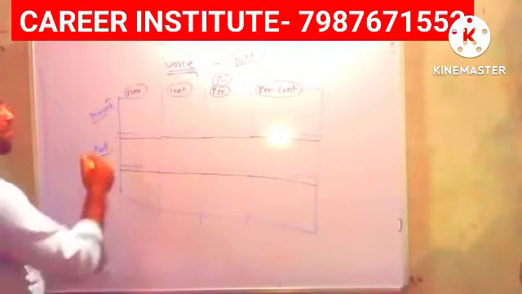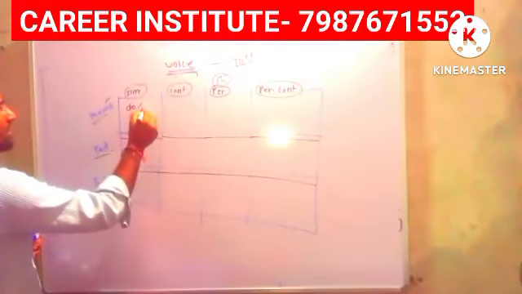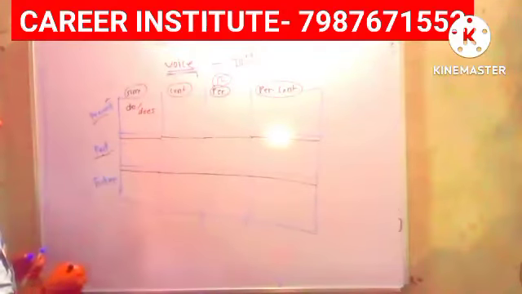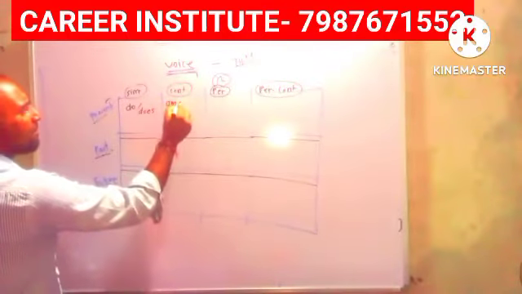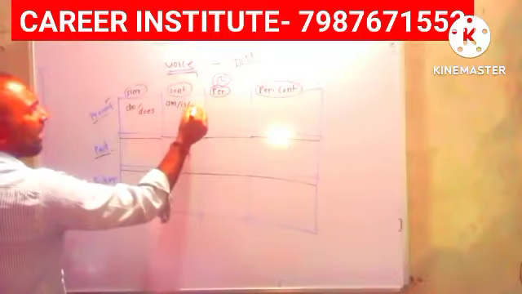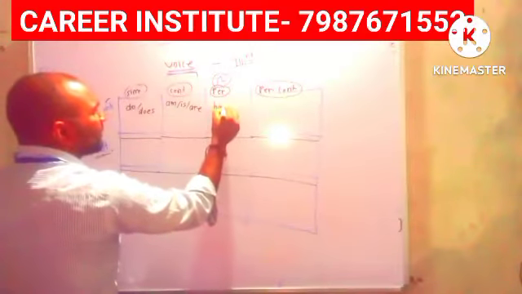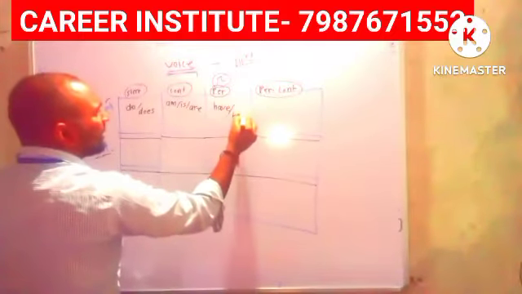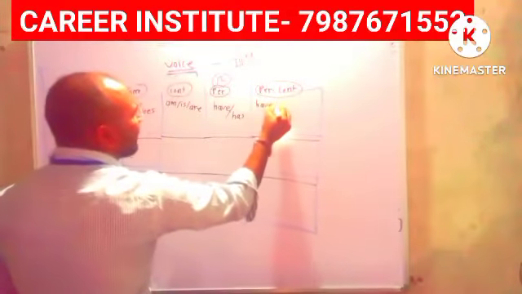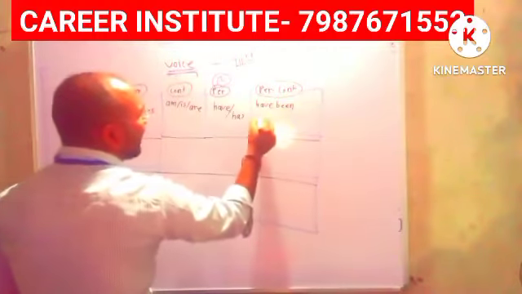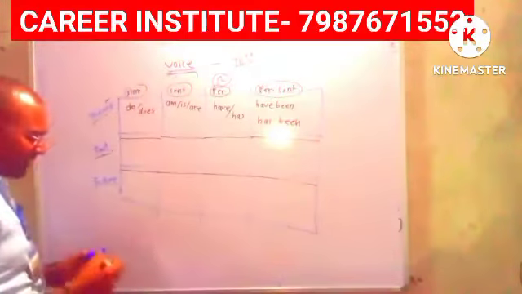Helping verbs are clear. In present simple tense there are 2 helping verbs: do and does. In present continuous tense there are 3 helping verbs: am, is, are. In present perfect tense 2 helping verbs: have and has. In present perfect continuous tense: have been and has been.